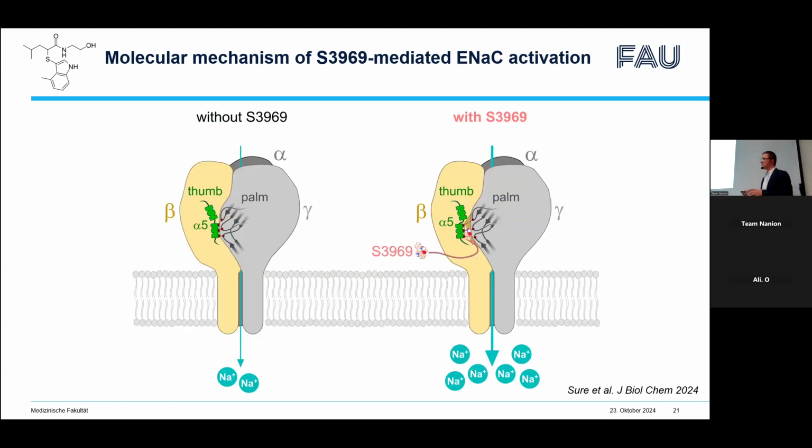On the basis of these results, we generated a simple mechanistic model of how S3969 stimulates ENaC. We propose that S3969 binds to the beta subunit at the interface between beta and gamma subunit and induces a local conformational change within the beta subunit, which ultimately leads to increased open probability of the channel.